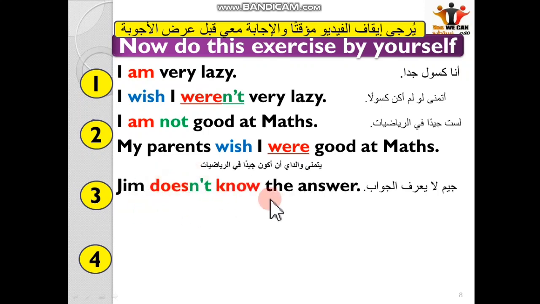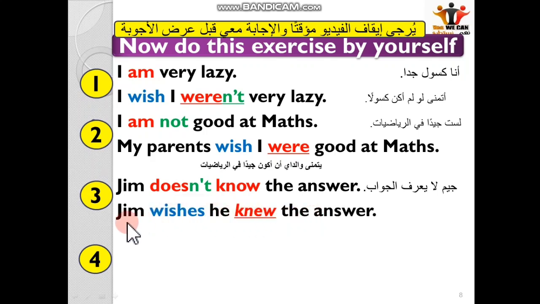Jim does not know the answer. So Jim wishes what? He does not know the answer. He wishes he. So here the negative "does not", we omit it. The past of know is knew. So Jim wishes he knew the answer. Very good. Clear? I hope you've got it right.